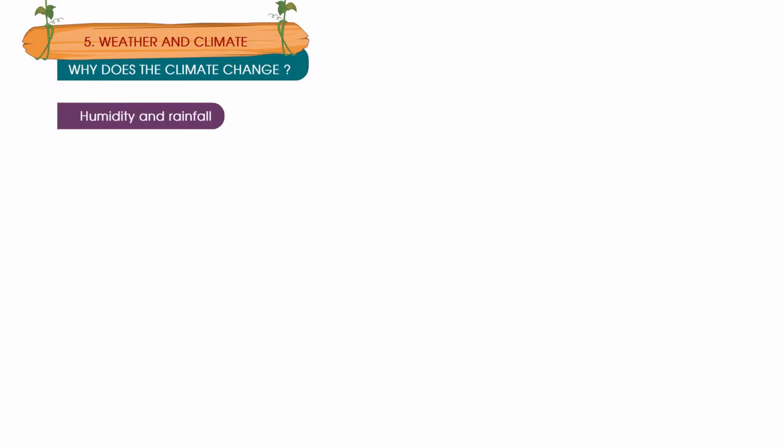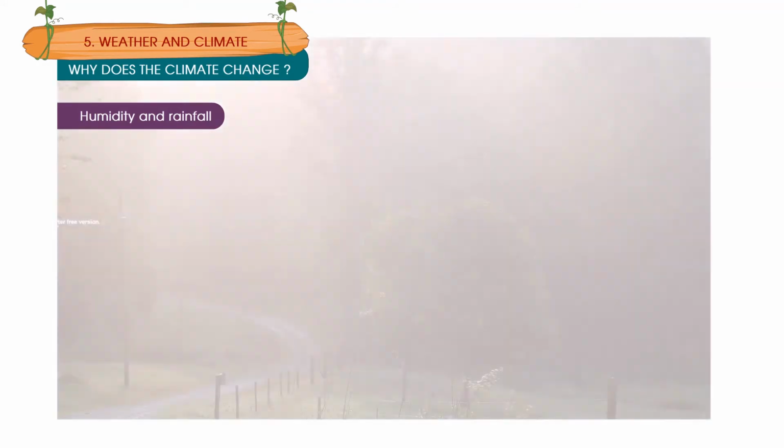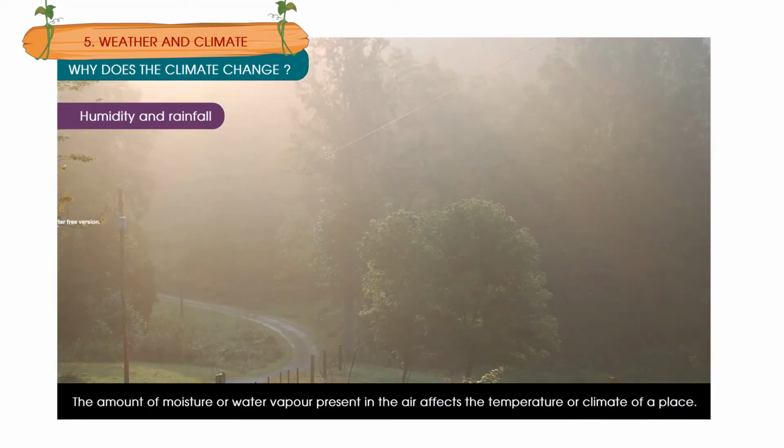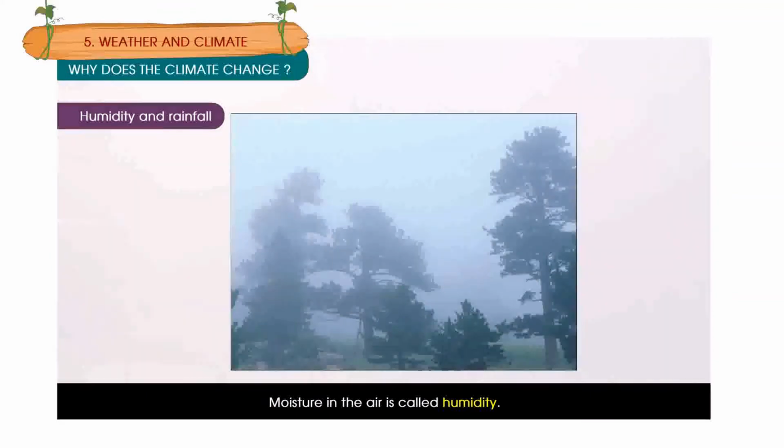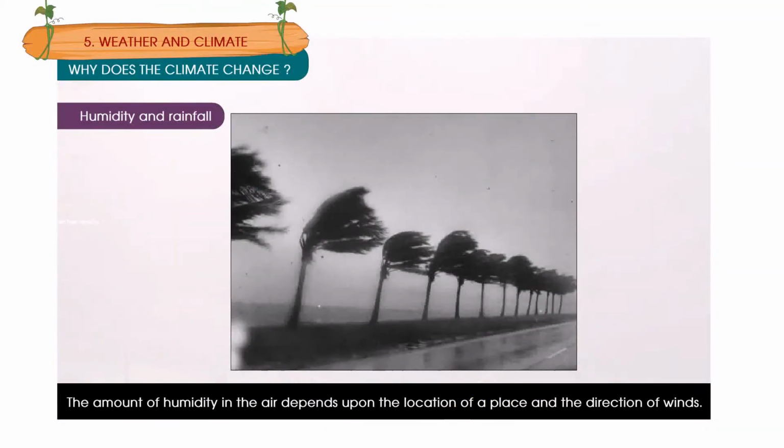Humidity and rainfall. The amount of moisture or water vapor present in the air affects the temperature or climate of a place. Moisture in the air is called humidity. The amount of humidity in the air depends upon the location of a place and the direction of winds.